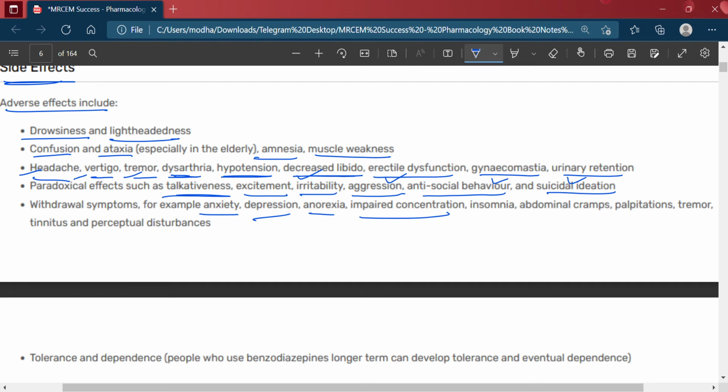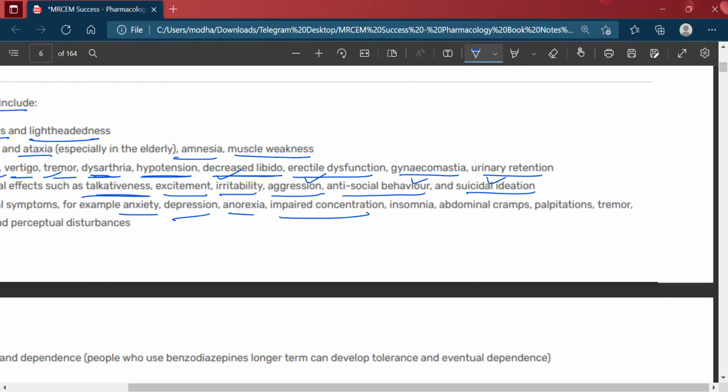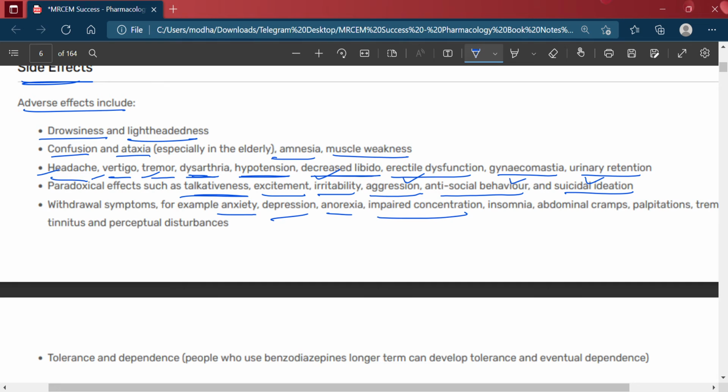Okay, withdrawal symptoms like anxiety, depression, then anorexia, impaired concentration, then insomnia, then abdominal cramps, palpitation, tremor, tinnitus, and perceptual disturbances.